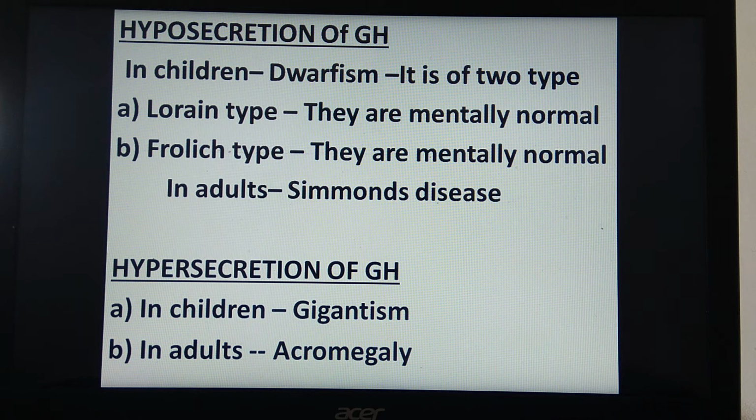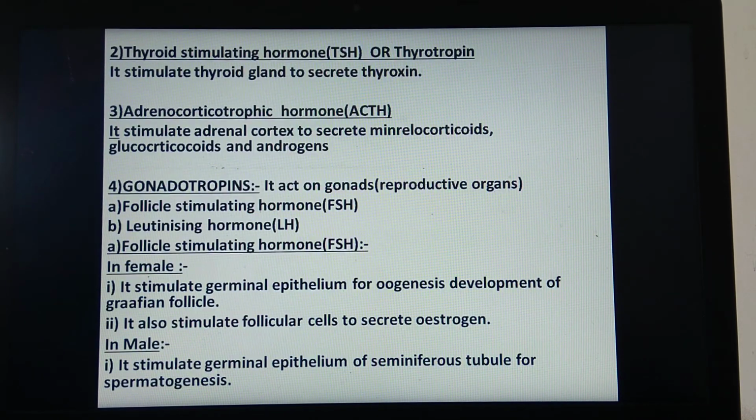Now we are going to start with the next hormone secreted by the pituitary gland. This is thyroid stimulating hormone, which is also called thyrotropin. What is the function of thyrotropin? It stimulates the thyroid gland to secrete thyroxine.